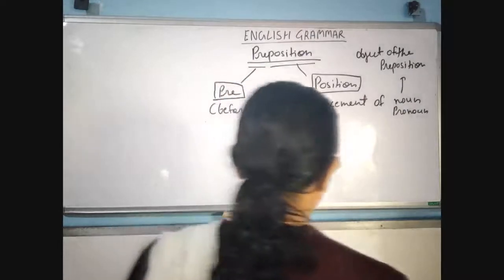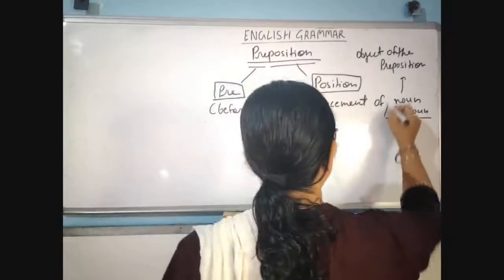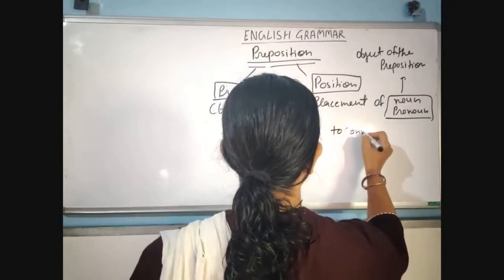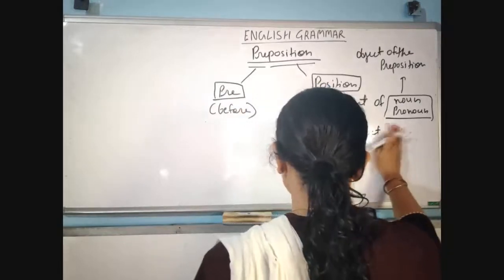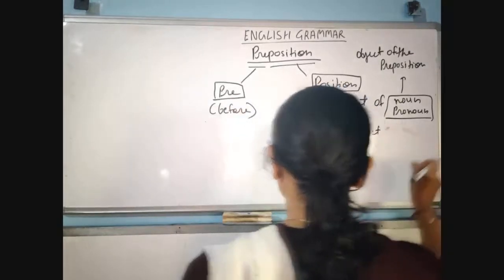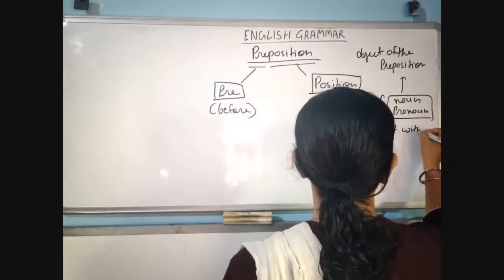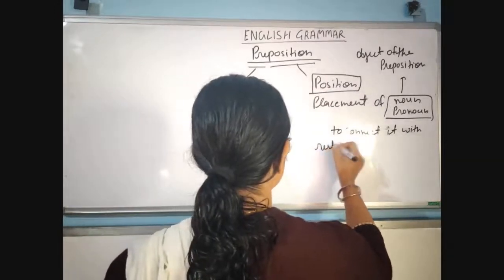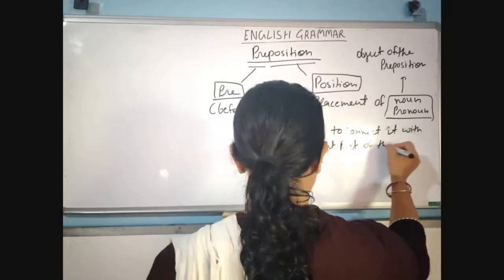Okay, so why is it used before noun and pronoun? To connect it with the rest part of the sentence.